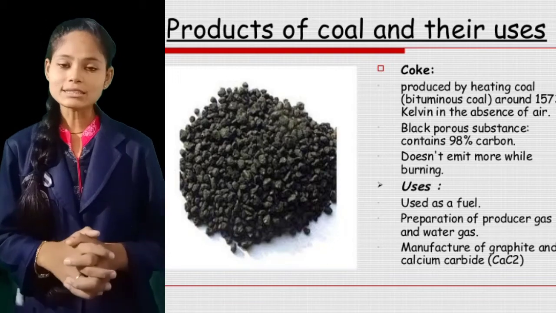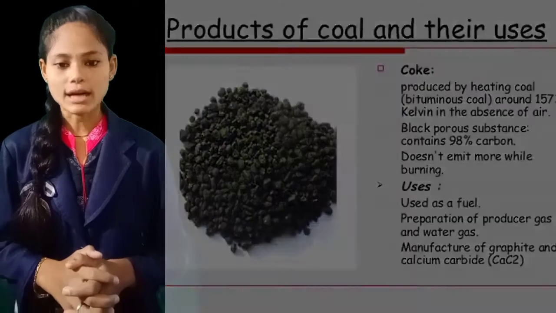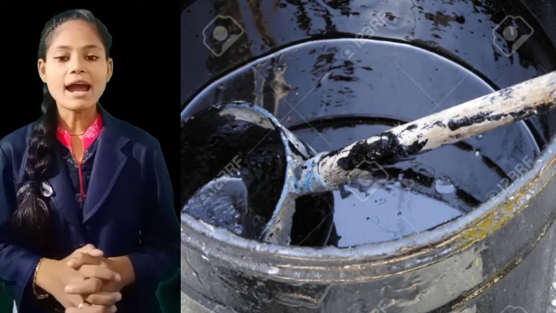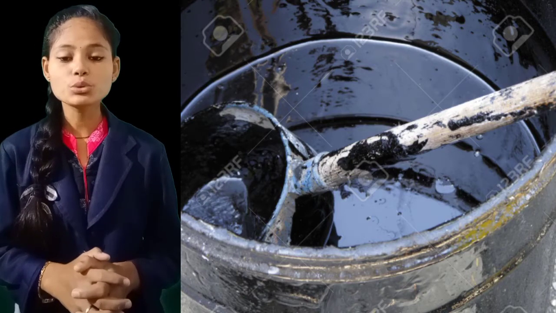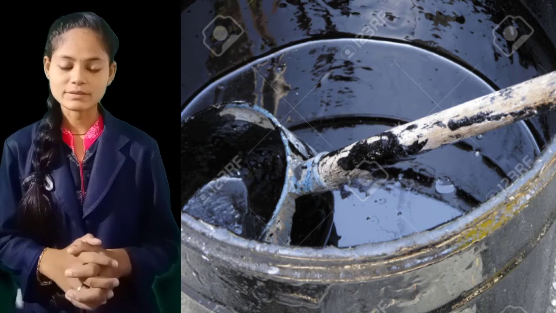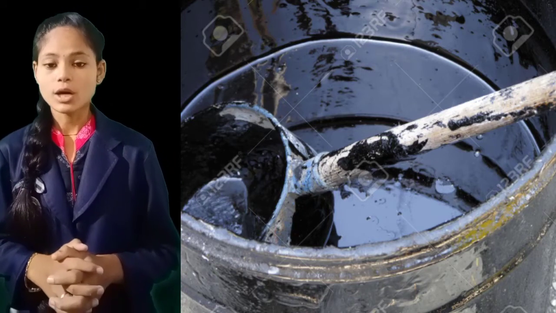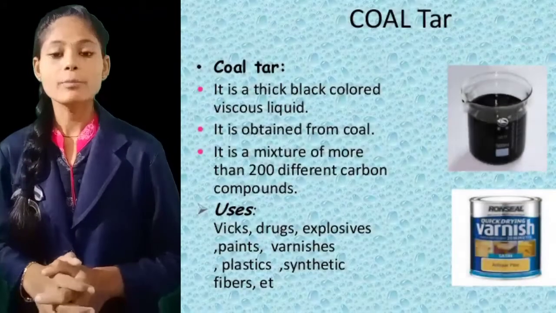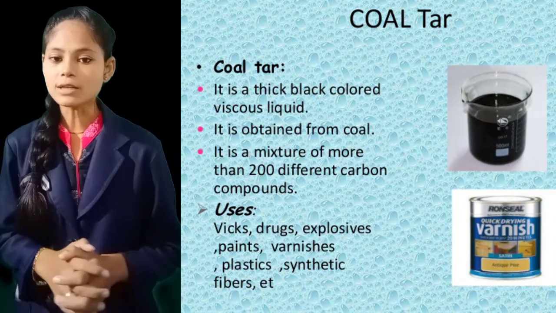Okay, the next thing which we can obtain while processing the coal is coal tar. This coal tar is a thick black liquid, and it is a very unpleasant liquid, and it is made up of around 200 different substances. This coal tar is also used for leveling the roads. Okay, but nowadays instead of coal tar, bitumen, another type of substance, is used for leveling the road.